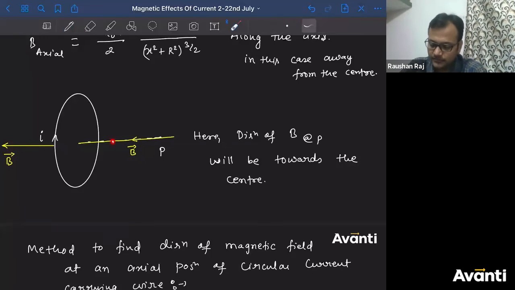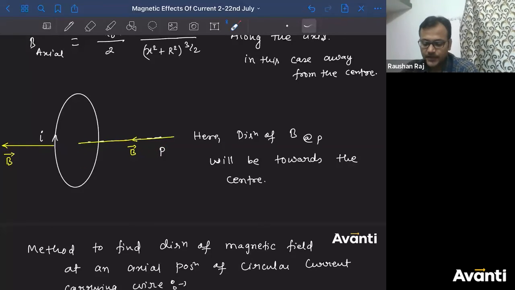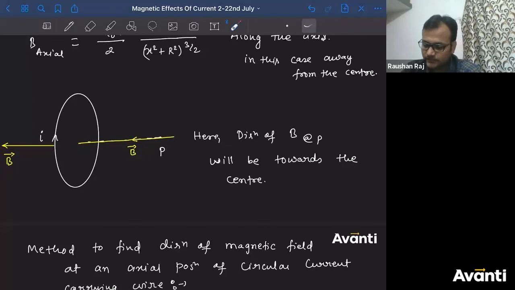Consider any point here, this one, here, this one. So to the right of this coil, towards left, like towards the center. To the left side, it will be away from the center. ठीक है? But direction कैसे मिलेगा? तो इधर की ओर. What about this one? बोलो चलो.